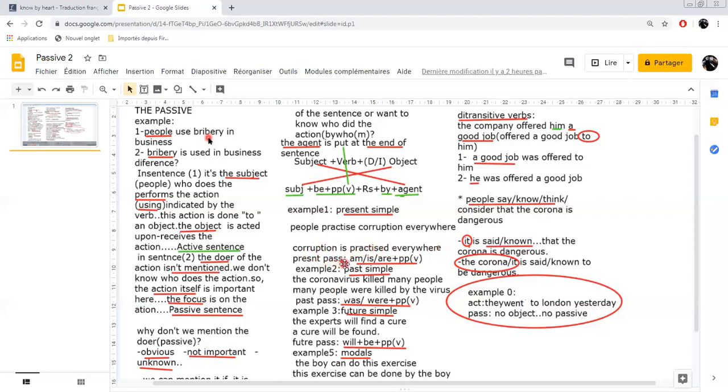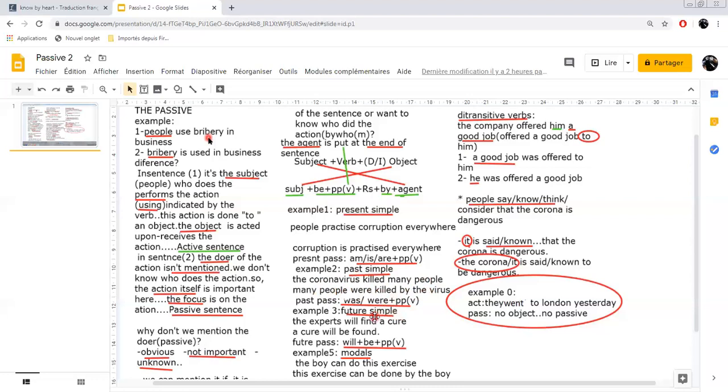Now, my present passive is formed like this: am, is, are, plus the past participle of the verb. Concerning the past simple, the coronavirus killed many people. Once again, if you want to ask the question with what, you say, what did the coronavirus kill? My answer is many people, not just people. So this is my object here. So we say many people were killed. I used were here because it is plural, by the virus.